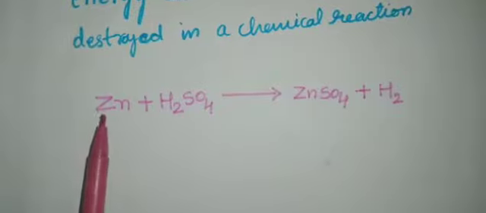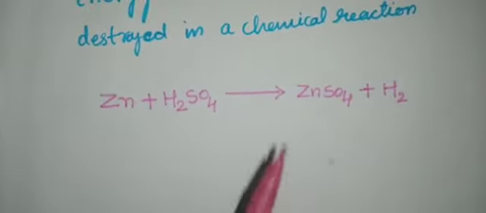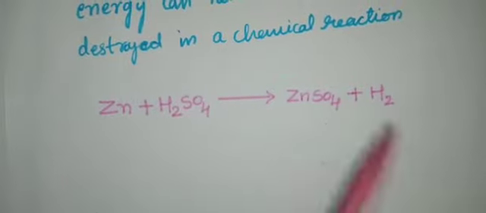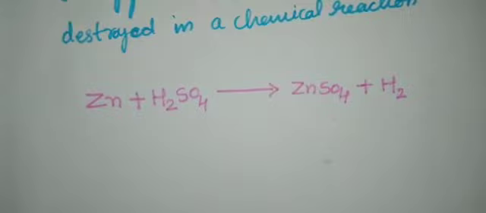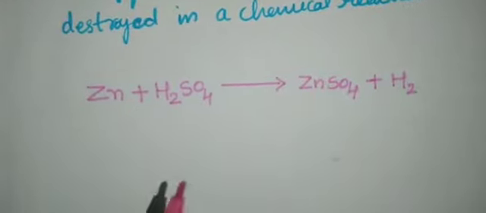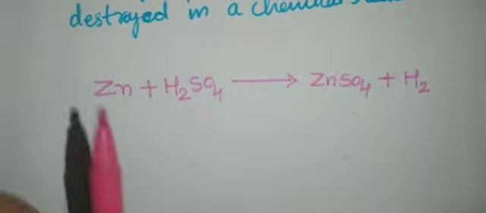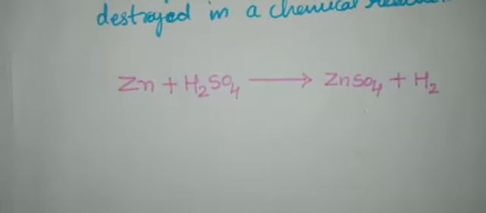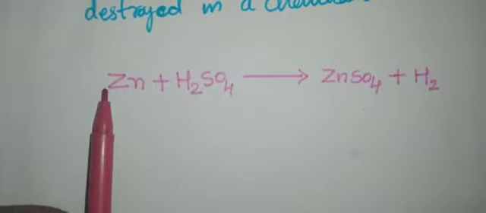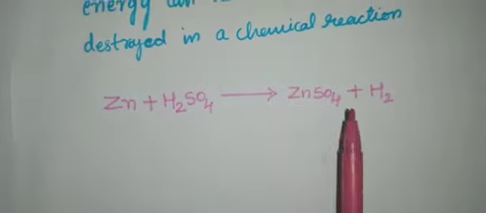Okay, we'll take one example. Suppose zinc reacts with sulfuric acid, it will give zinc sulfate and hydrogen will be released. So here a chemical reaction has taken place, right? Students, you know that in any chemical reaction there will be mainly two important parts: reactants and products, LHS and RHS. So here the mass of the RHS should always be equal to the mass of the LHS.